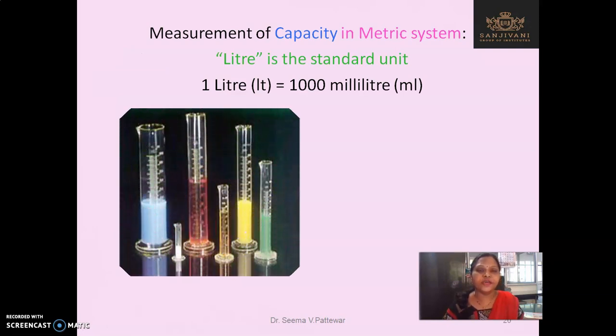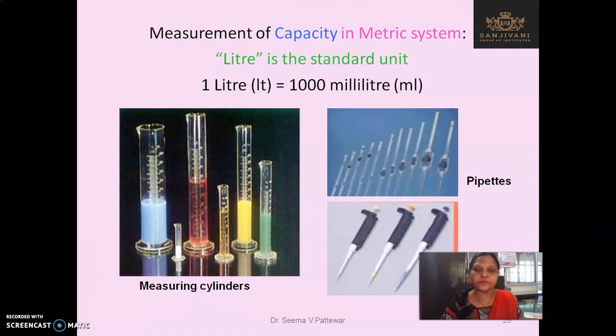Then for liquids, what do we use? This measuring cylinder. So only one equation you have to remember: 1 liter is equal to 1000 milliliter. So these are the pipettes. These are also called volumetric pipettes, and these are the micro pipettes.